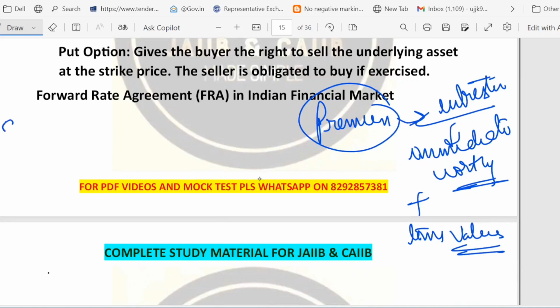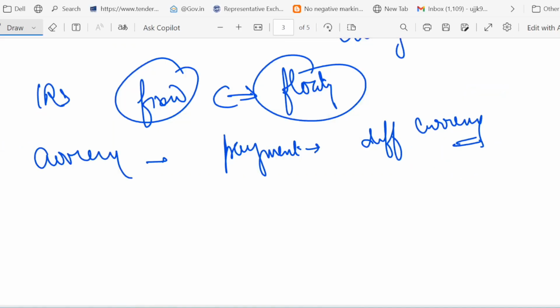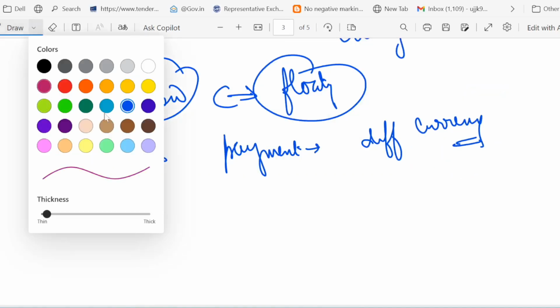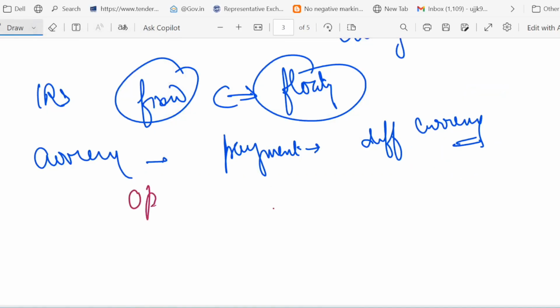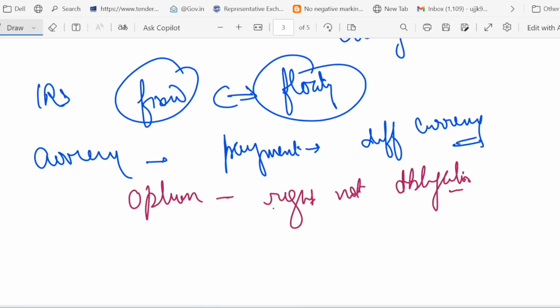Then we have the next word, settlement. If you exercise it, settlement may be by delivering the asset physically or by paying the cash difference. Remember one keyword that you must keep in mind, which is very helpful: an option gives you the right but not the obligation. You have been given the right. Either you exercise it or not. There is no obligation.